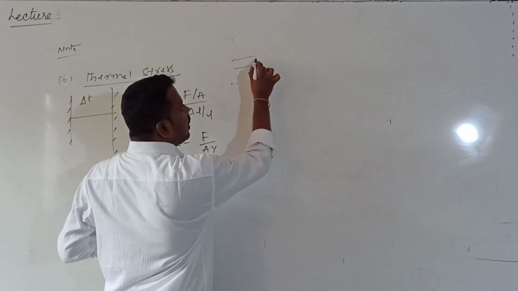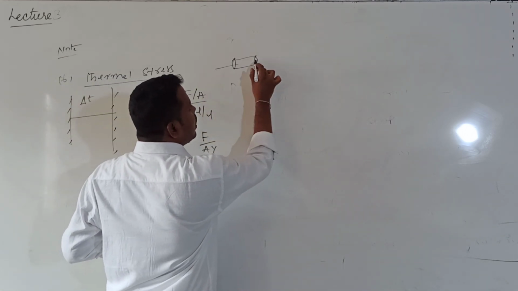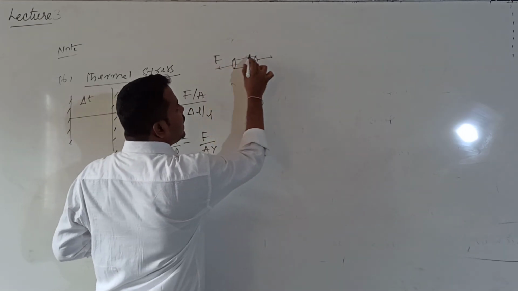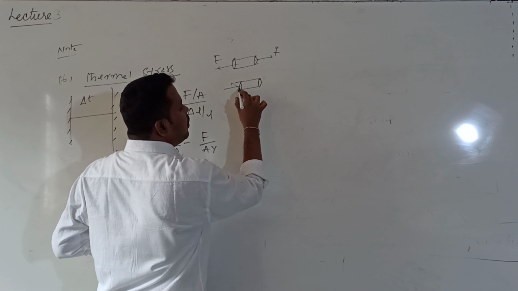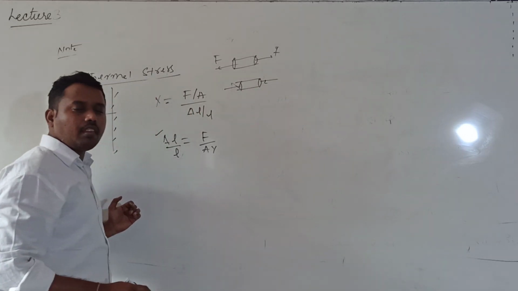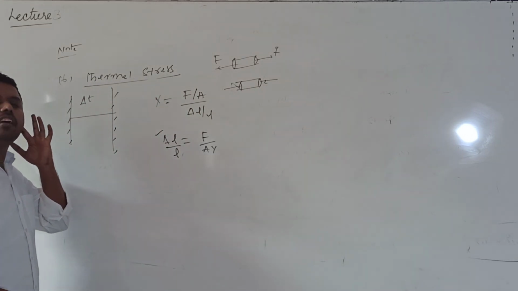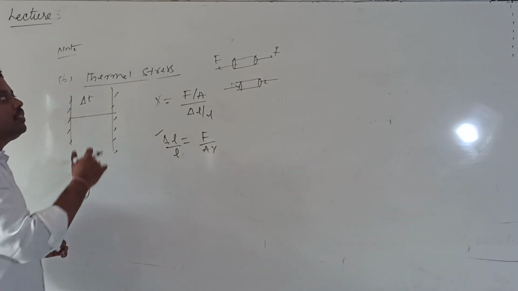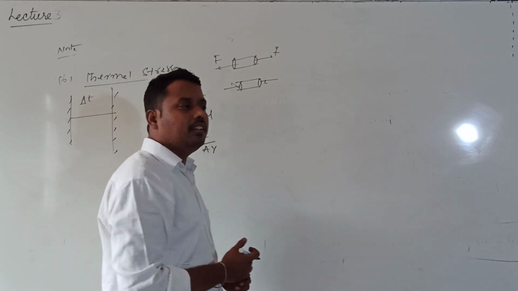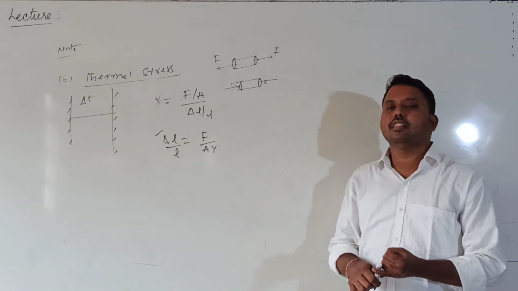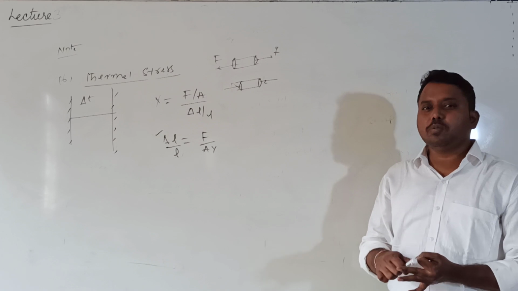If I want to elongate this rod, I need to apply force. If I want to compress the rod, I also need to apply force. That force acting per unit area is stress. Stress is of three types: longitudinal stress, shearing stress and volume stress.